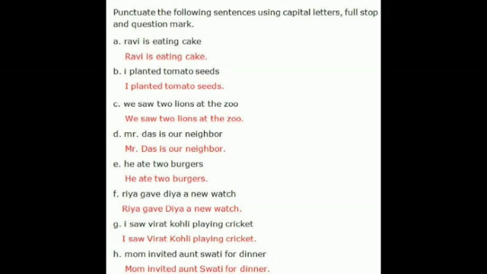Ria gave Diya a new watch. I saw Virat Kohli playing cricket. Then, Mom invited Aunt Swati for dinner. In all these sentences, the first letter is a capital letter and it ends with a full stop.